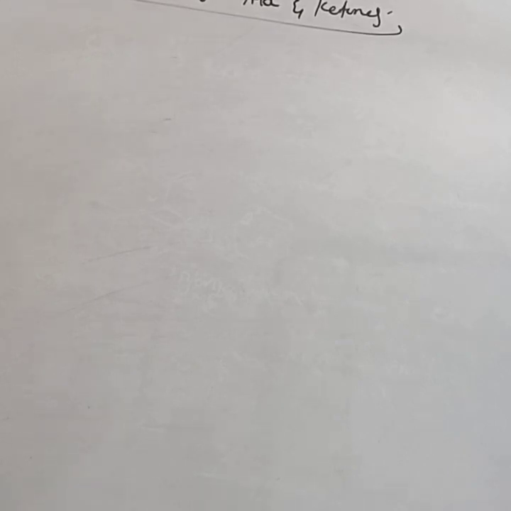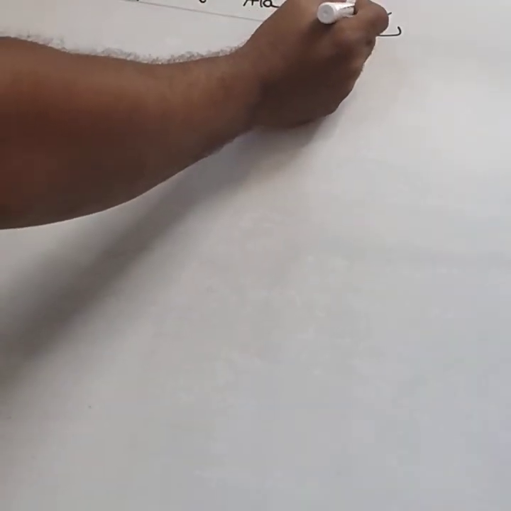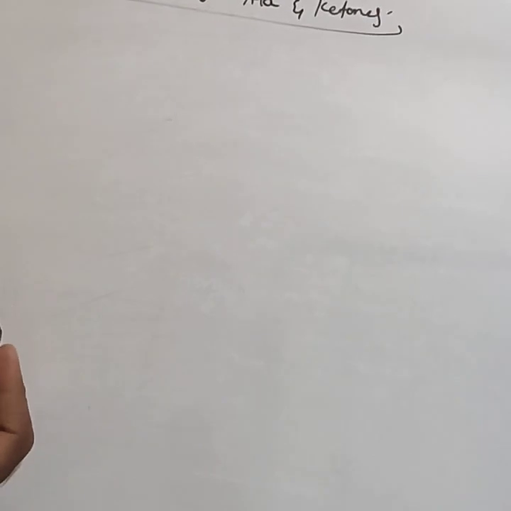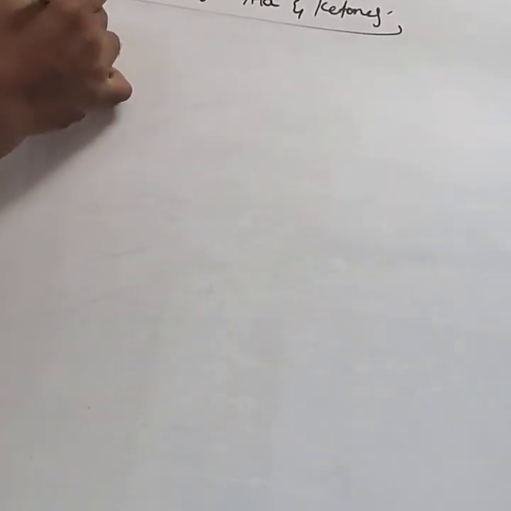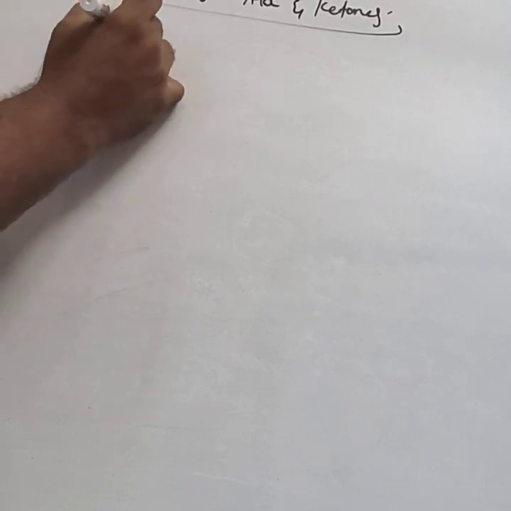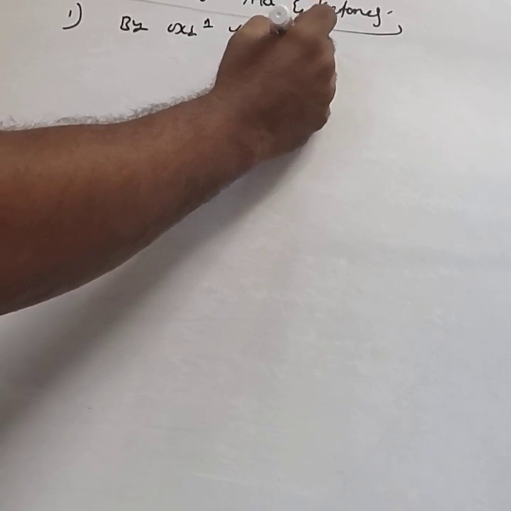First, consider common methods for both aldehydes and ketones. Next, consider special methods for the preparation of aldehydes and ketones. First, consider the general common methods. The first method is by oxidation of alcohols.